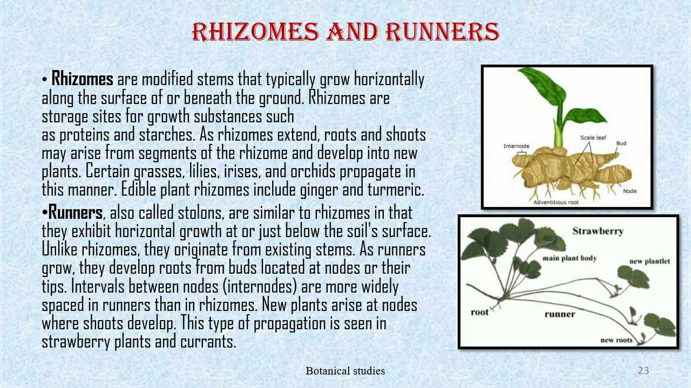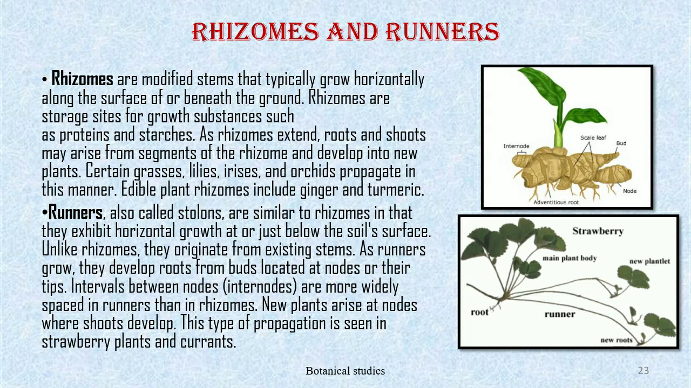Rhizomes and runners. Rhizomes are modified stems that typically grow horizontally along the surface of or beneath the ground. Rhizomes are storage sites for growth substances such as proteins and starch. As a rhizome extends, roots and shoots may arise from segments of the rhizome and develop into new plants. Certain grasses, lilies, irises, and orchids propagate in this manner. Edible plant rhizomes include ginger and turmeric.